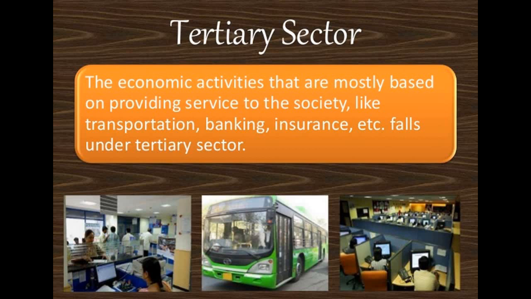So these activities do not produce a good, but they are an aid or a support for the production process. For example, goods that are produced in the primary or secondary sectors would need to be transported by trucks or trains and then sold to wholesale and retail shops from where consumers can buy them. And at times it may be necessary to store these in godowns.